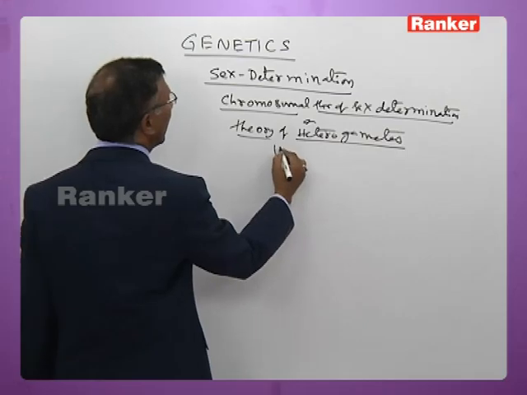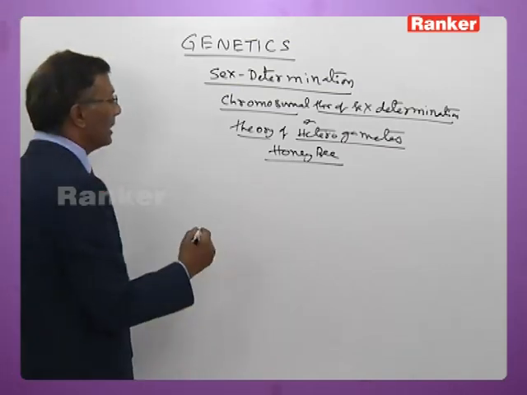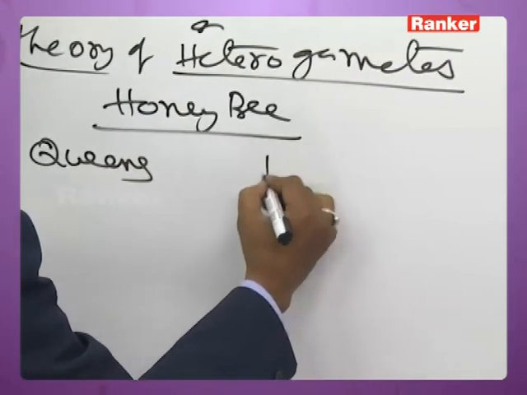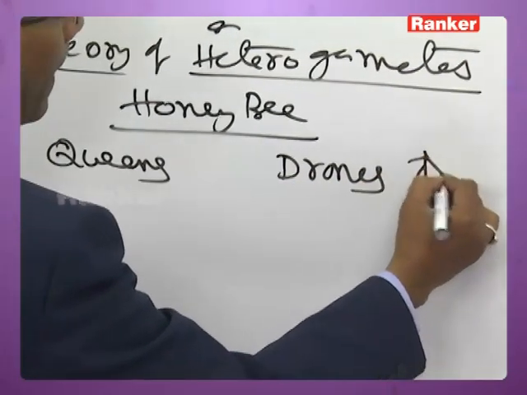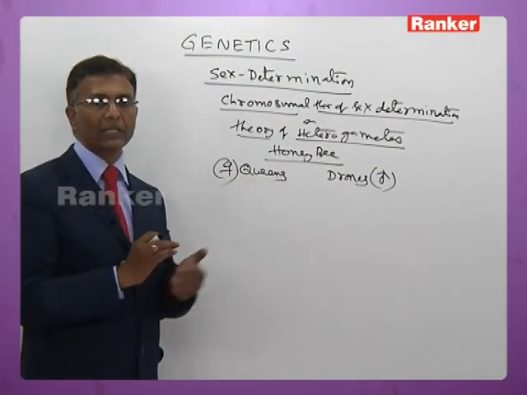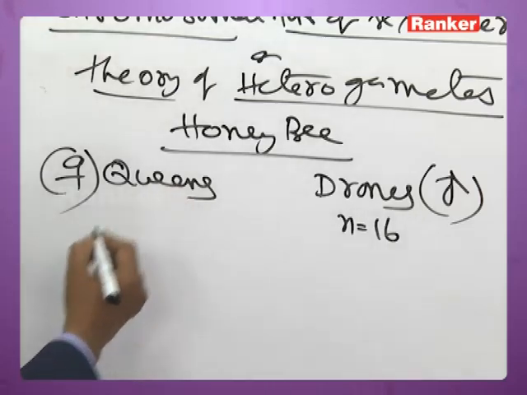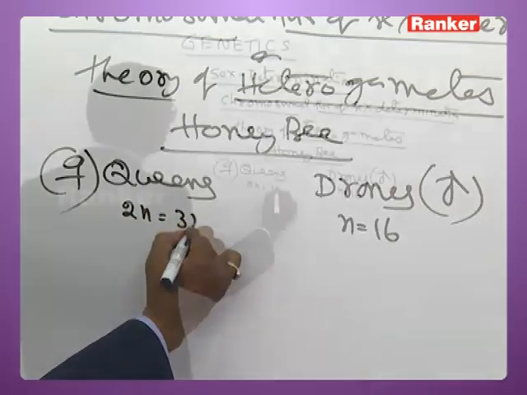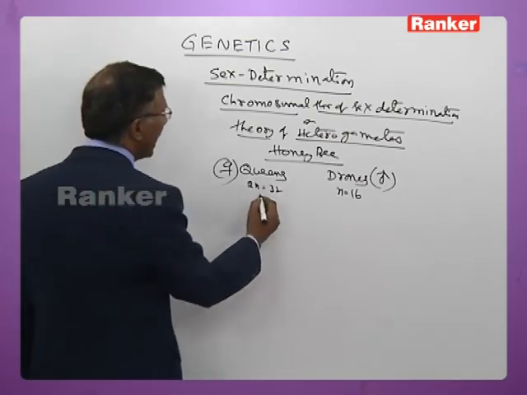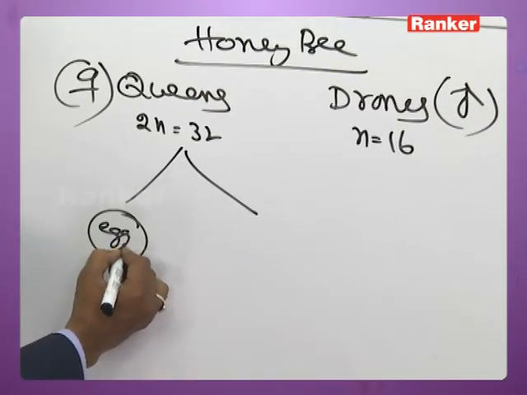Now in honeybee, the fertile females are called queens and the males are called drones. The drones have a haploid number of chromosomes, whereas queens are diploid with 32 chromosomes. Now the queens lay two kinds of eggs.